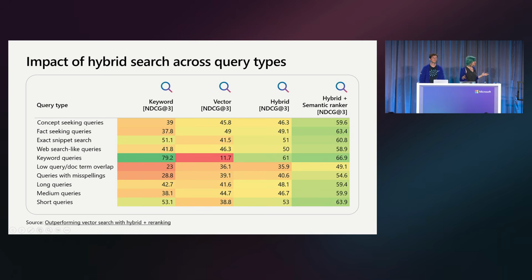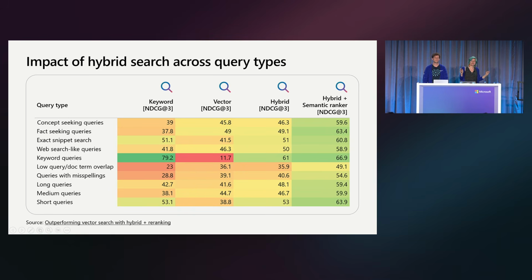Now, the AI Search team has actually done research in order to verify why it's so important to have this stack. And this is an example here where they looked at lots of different kinds of queries, right? We look at keyword queries, short queries, long queries, concepts. There are so many different kinds of queries that are going to be thrown at your applications, right? If they're user-facing, users write the darndest things, right? If you give a user a text field, oh my God, the stuff they'll put in there, right? So you have to be prepared for all these kinds of queries. And so they did all this research to show, listen, if you want the best results across all of those, you really need that entire search stack.